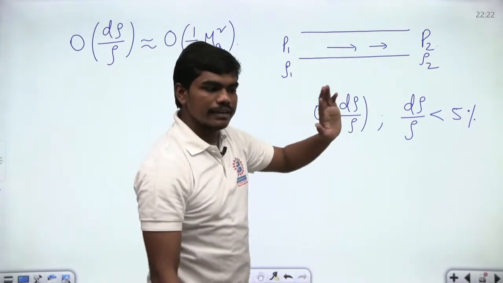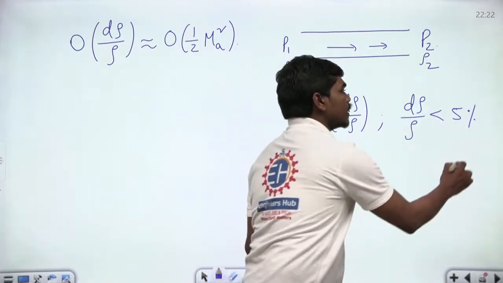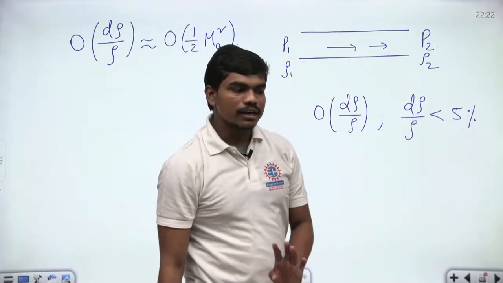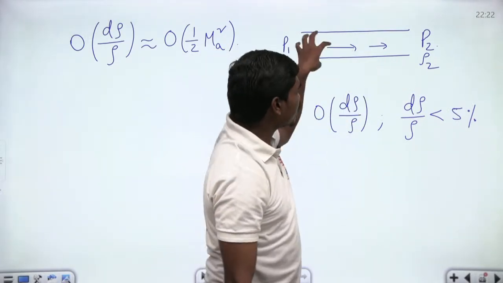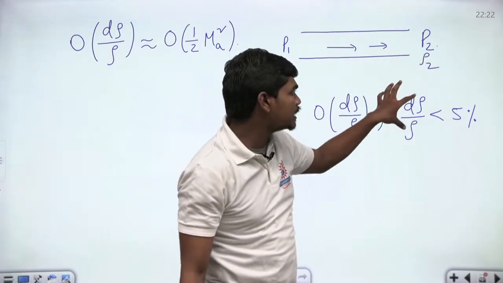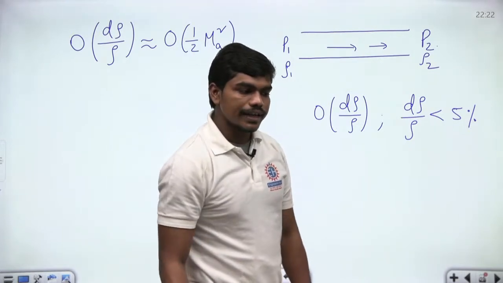Are you all clear? In engineering applications, we treat dρ by ρ less than 5% as incompressible flow. Are you all clear till here? If this density variation, because of the factors involved, is less than 5%, then we treat this flow as incompressible flow, correct? Yes or no?